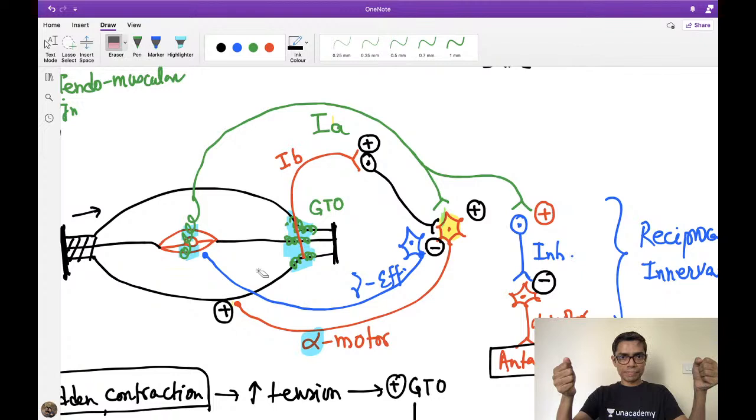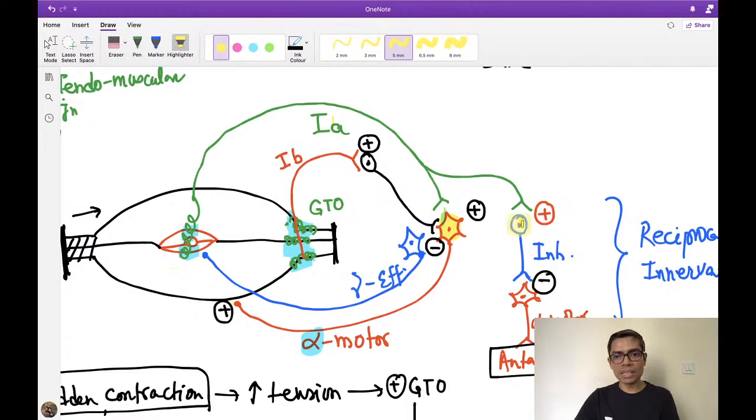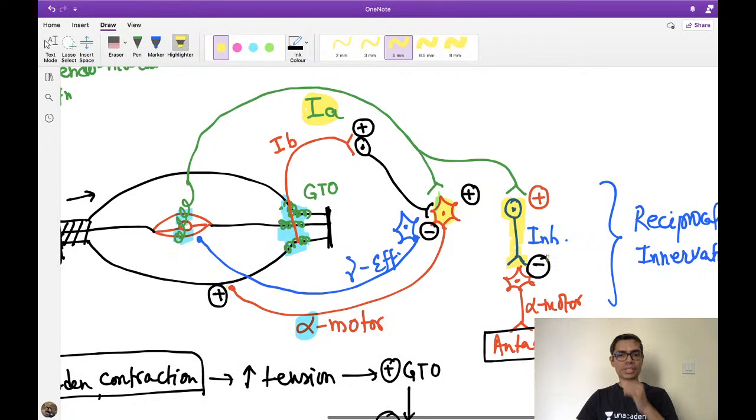Whenever you stretch the muscle, suppose you are performing the biceps jerk, the biceps muscle is stretched. Because of the biceps muscle stretch, the same biceps will contract. That is the stretch reflex pathway. But along with that, the triceps muscle will relax. Why is the triceps relaxing? It is relaxing because of the presence of this inhibitory interneuron, which is also stimulated by the same 1A neuron. This is nothing but my reciprocal innervation pathway.